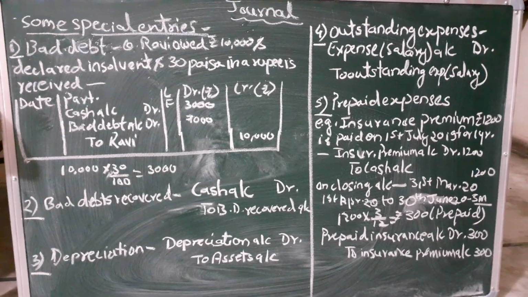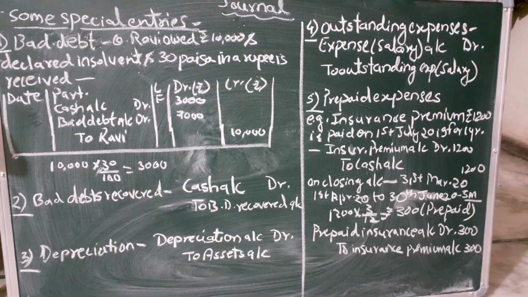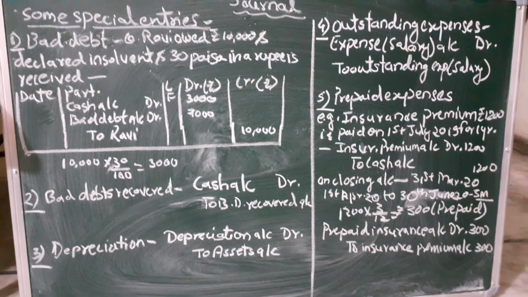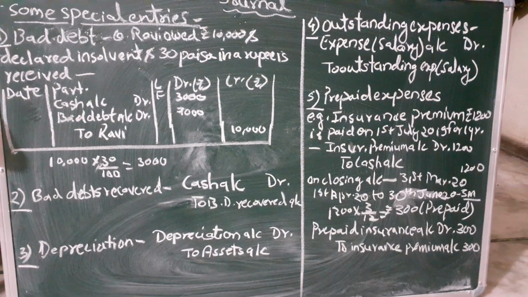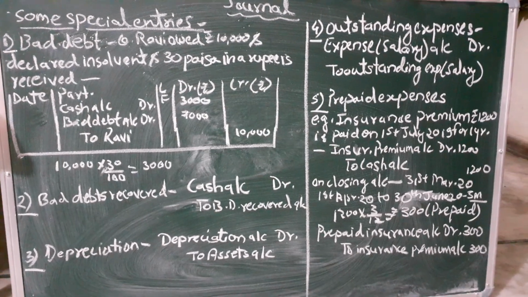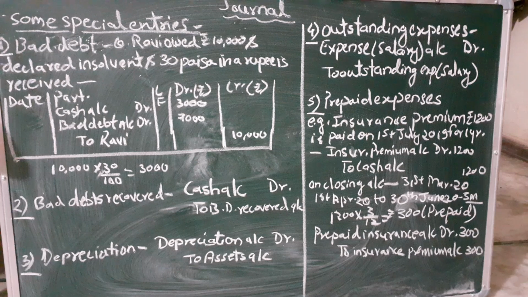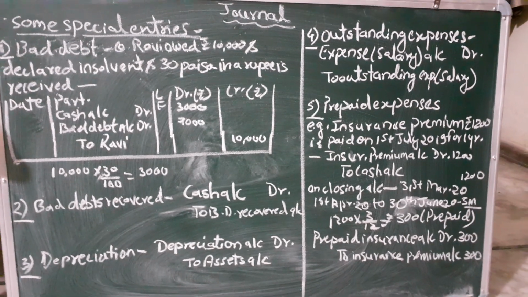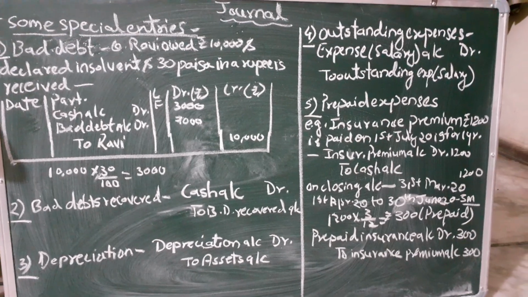Prepaid expense. For example, in this question, for understanding purposes, I've taken one example. Say an insurance premium of 1200 is paid on July 2019 for 1 year. So if I'm paying the insurance premium on 1st July 2019, then 1 year will be completed on 1st July 2020. Now on that, in 2019, what entry would I have passed?